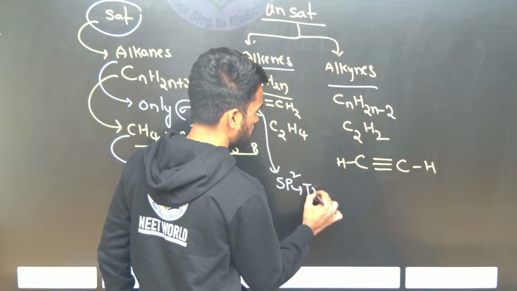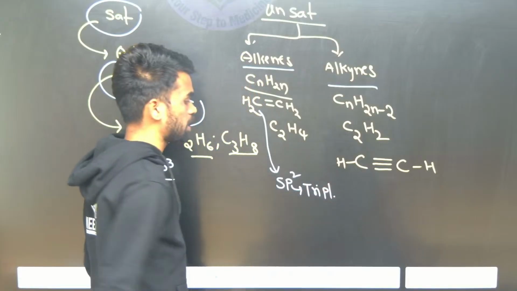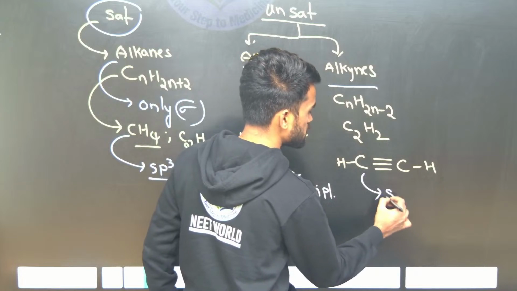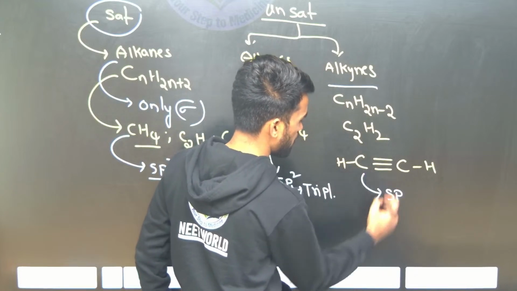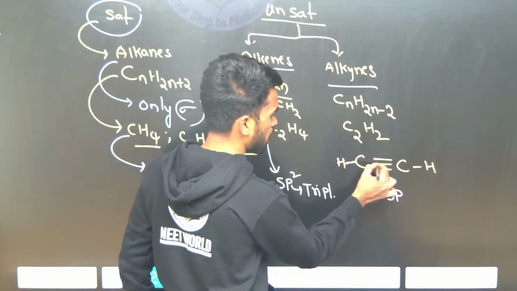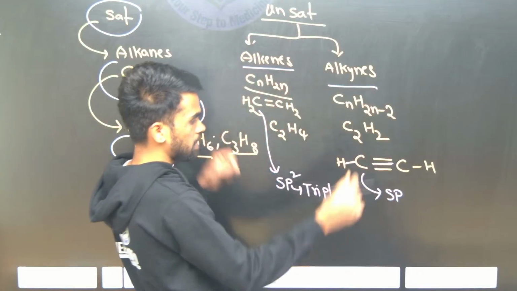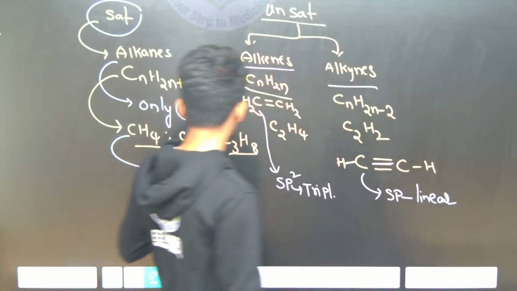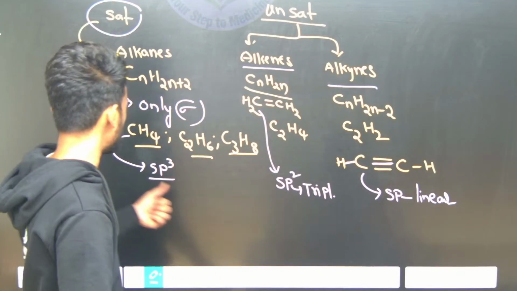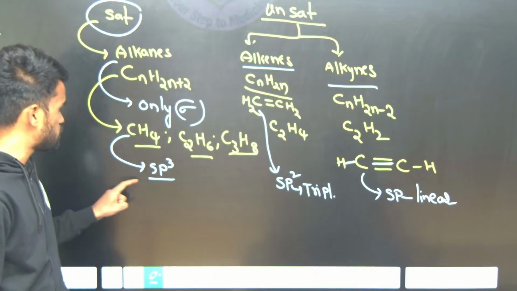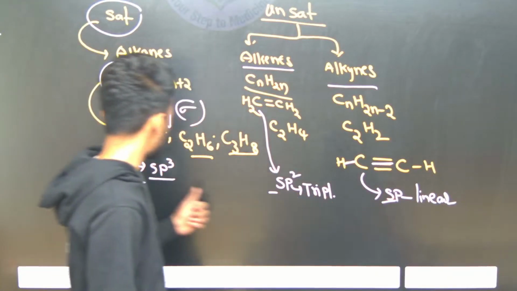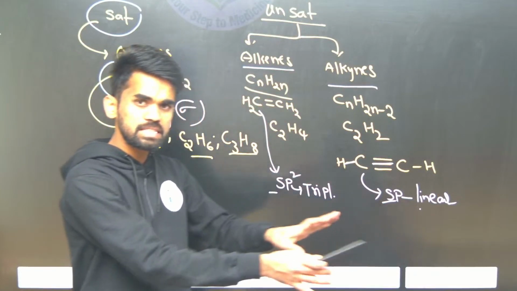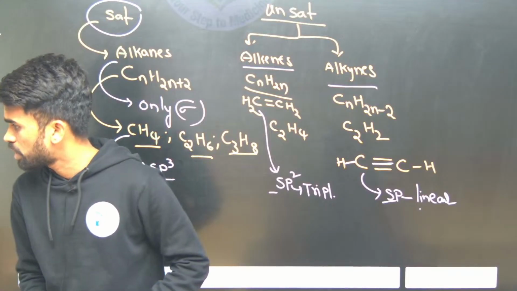When it comes to alkynes, each carbon is sp hybridized, with one sigma bond on each side, so it is linear, like a line. It is very important to remember the hybridization in each case: sp3 is tetrahedral, sp2 is trigonal planar, and sp is linear. From this itself you can expect a question easily.